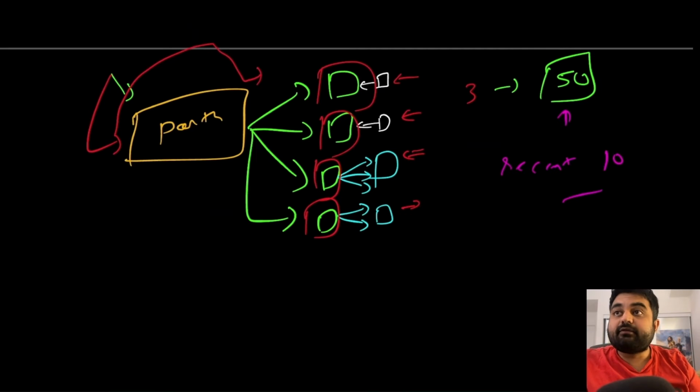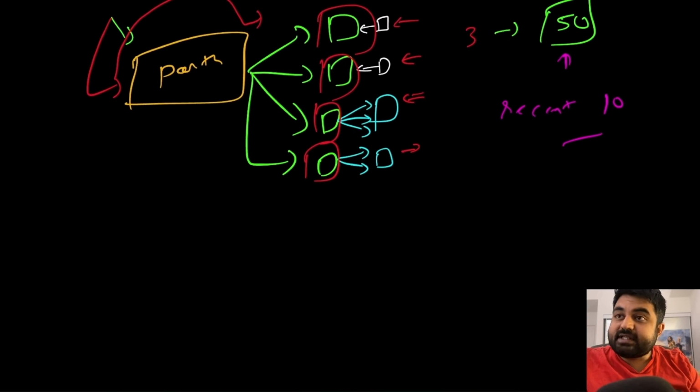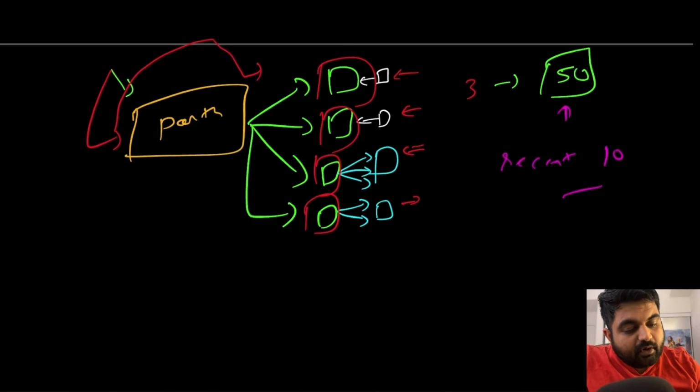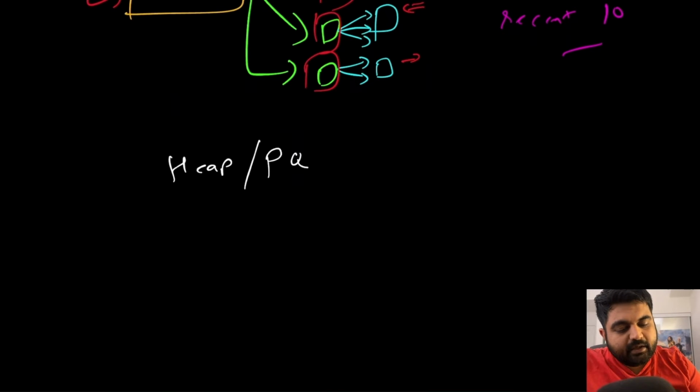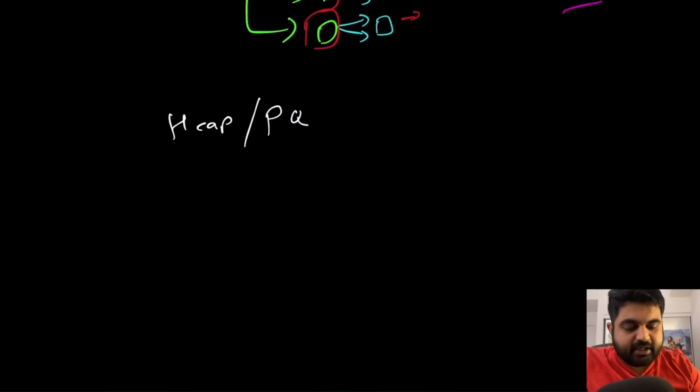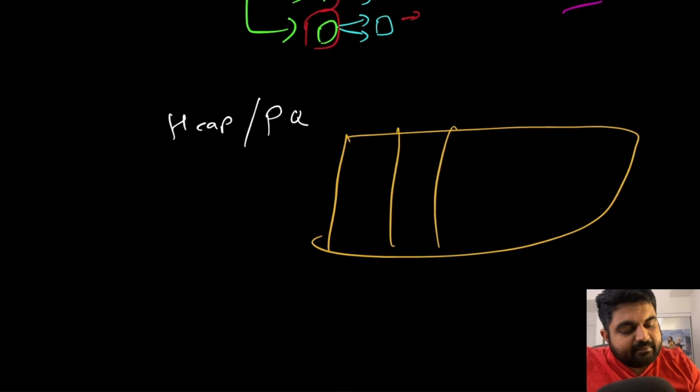In order to find the recent 10 tweets, the logic is quite simple. I take all of these 50 tweets, and I create a heap. Now we all know the concept of a heap or a priority queue. Inside this heap or priority queue, I store the values based on the time they arrived in.